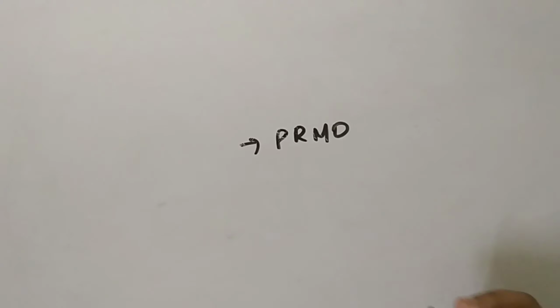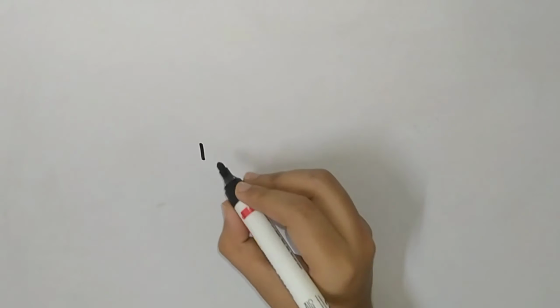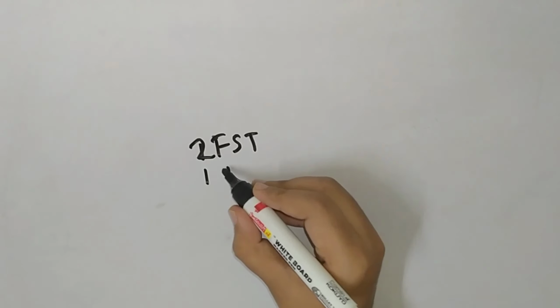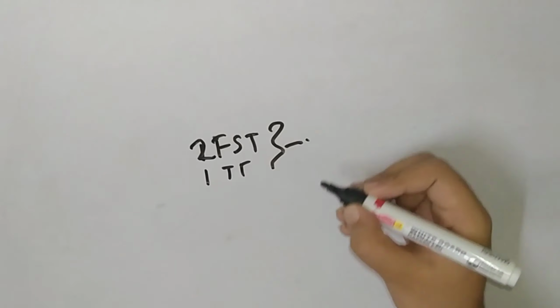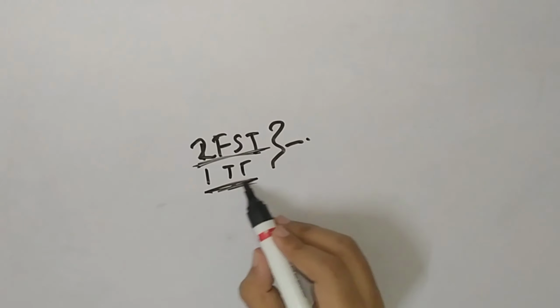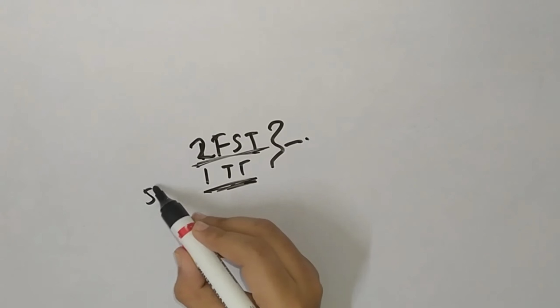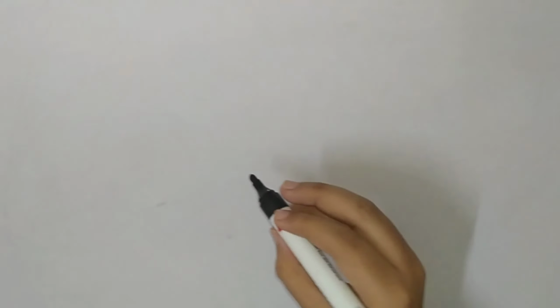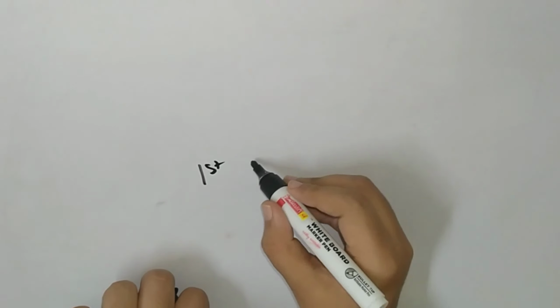Okay, I will tell you one more important thing to score good in these examinations. If you score in 2 FSTs and 1 TT, this condition will be combined. If you score full marks in 2 FSTs and 1 term test, then you will get 50% of one of your semesters back. Means there are 2 semesters, first half and second half. Your first half fee will be returned. Okay, this is a quite interesting thing that Aakash provides us.